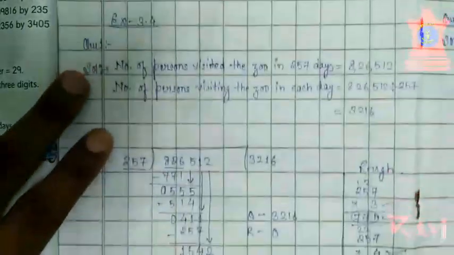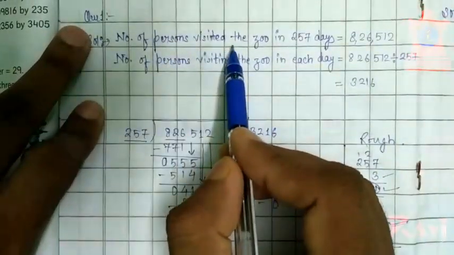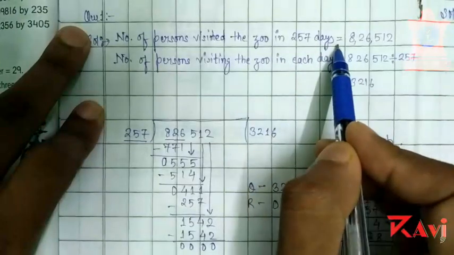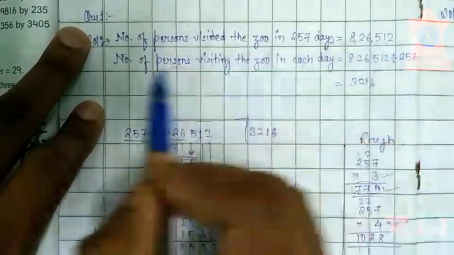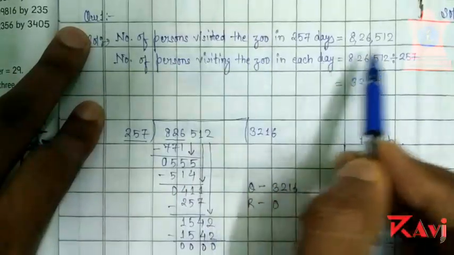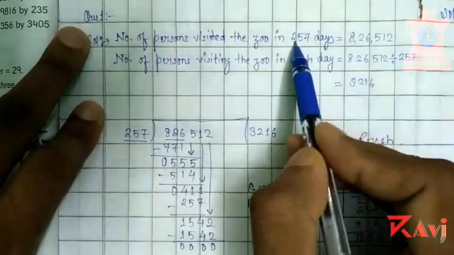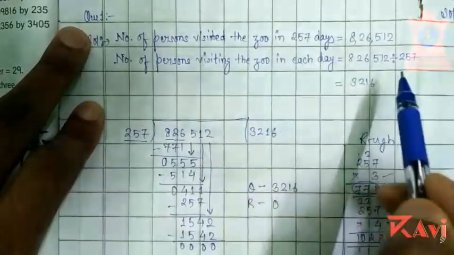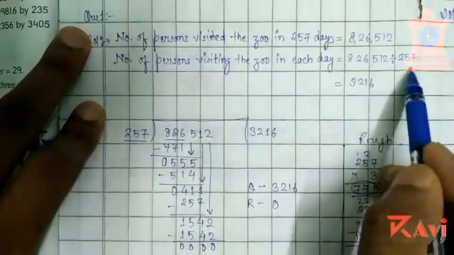So here we have solved. Number of persons visited the zoo in 257 days equals 8,26,512. Next statement is number of persons visiting the zoo in each day. For this, we need to divide 8,26,512 by 257 days.